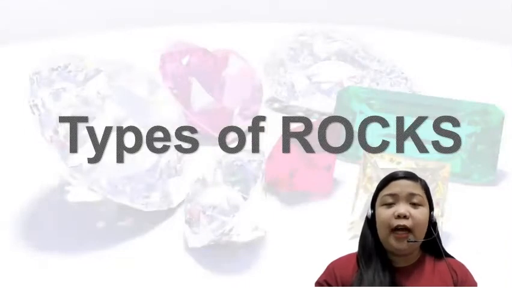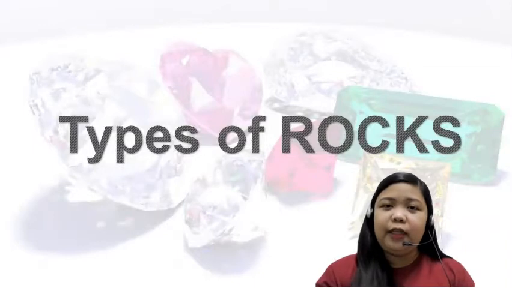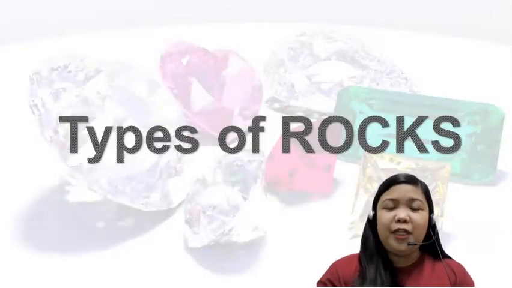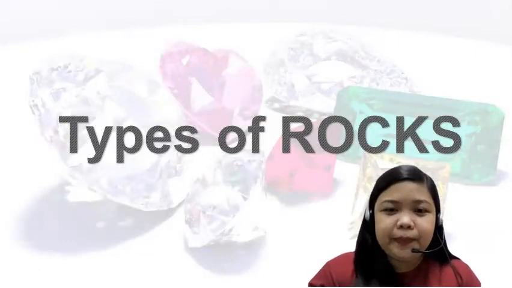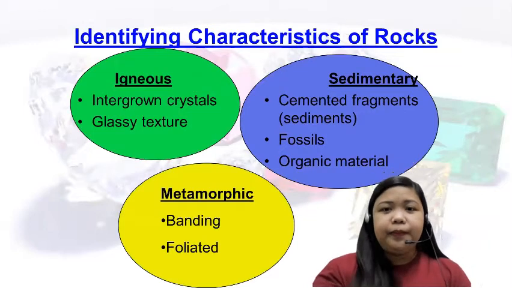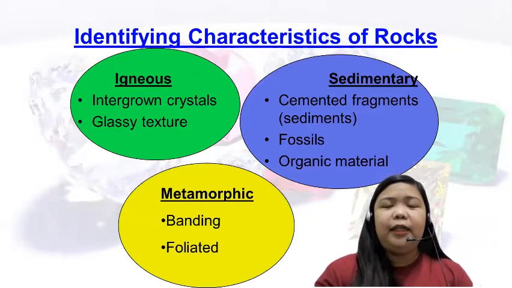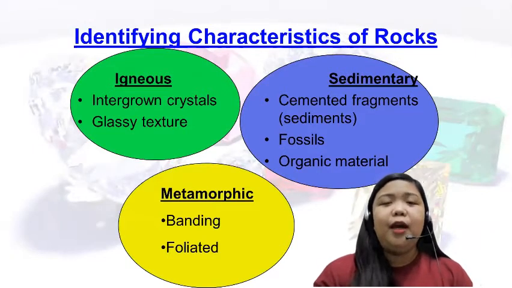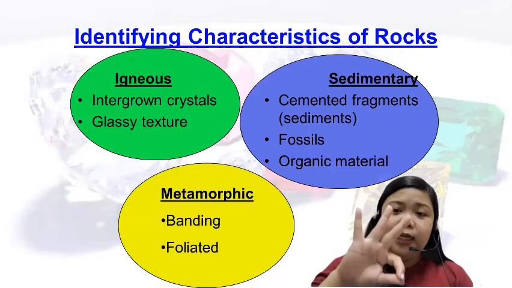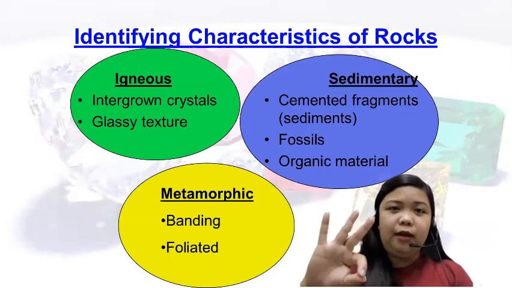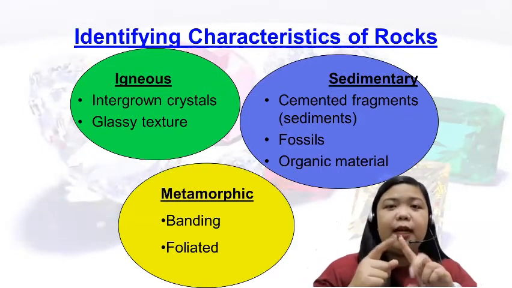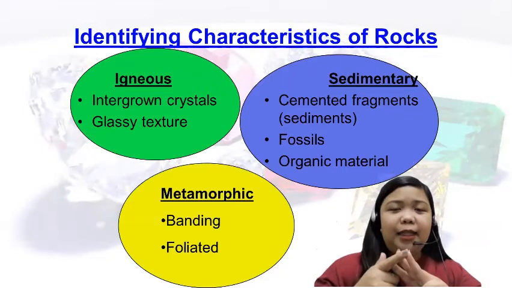Next part is the types of rocks. Do you have any idea what the different types of rocks are? If you don't have any idea, come on, let's move to our discussion. First, in identifying the different characteristics of rocks, we can classify them into three major types: igneous, sedimentary, and metamorphic rocks.